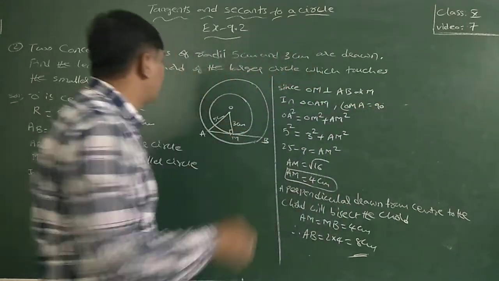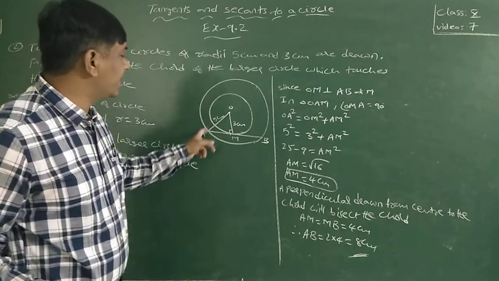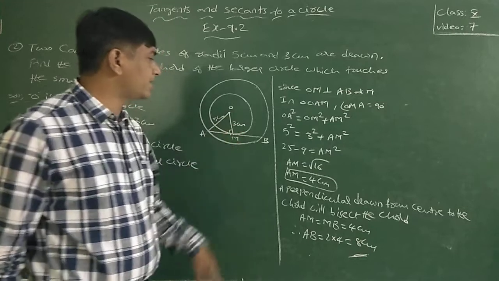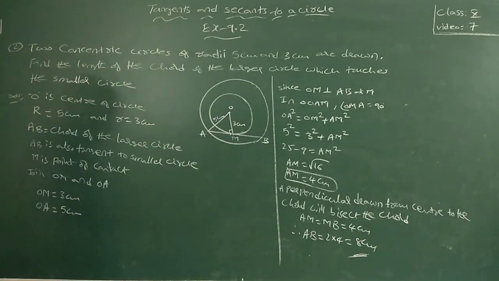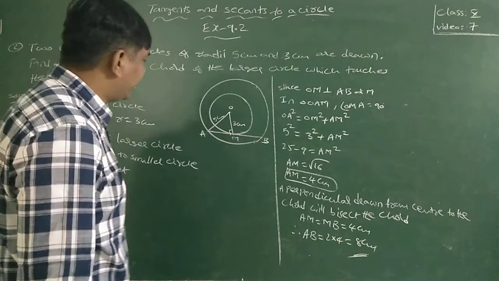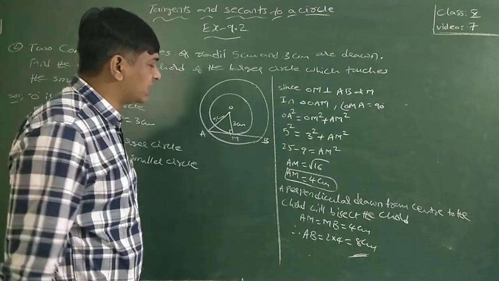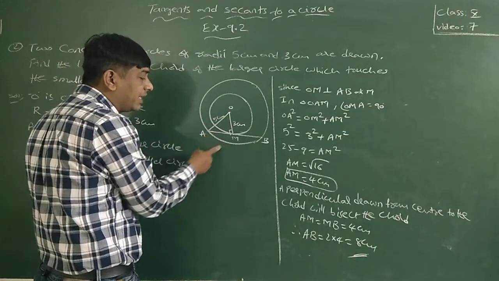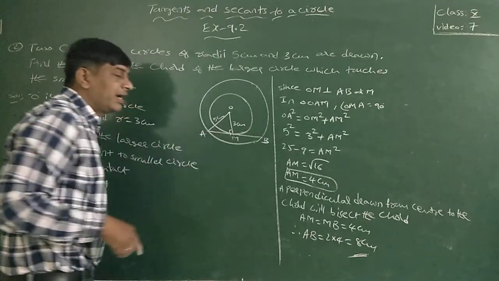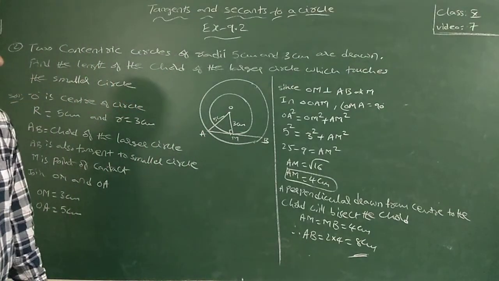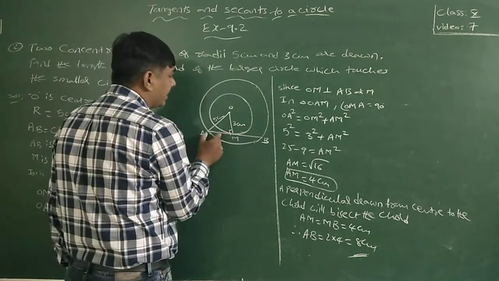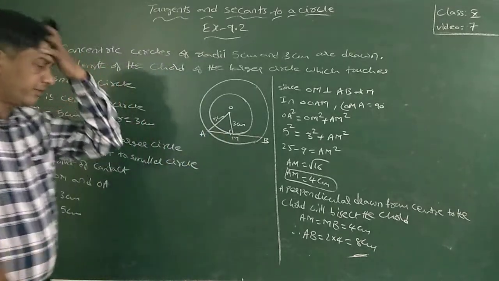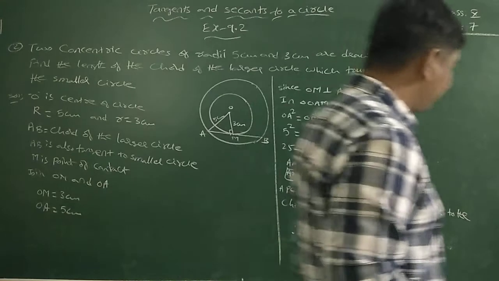So in this triangle OAM, Pythagoras applies. OA square is equal to OM square plus AM square. 5 square is equal to 3 square plus AM square. 25 minus 9 is equal to AM square. AM square is 16, so AM is equal to 4 centimeters. A perpendicular drawn from the center to the chord will bisect the chord. So AM is equal to MB, which means AB is equal to 2 times AM, that is 2 into 4, 8 centimeters. Please write this down.